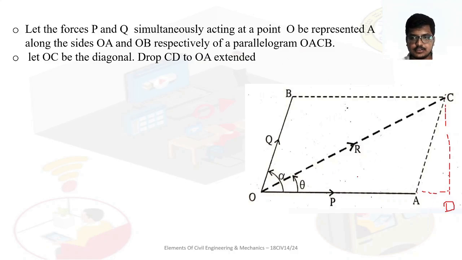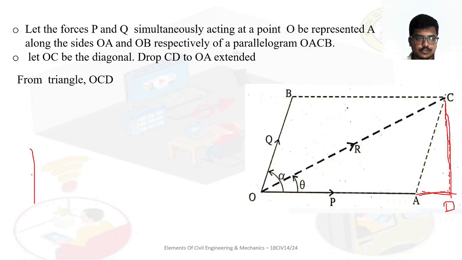Okay, so this is our figure. See here, we have to drop CD. This is a straight line, so I am drawing it with the mouse, so it is adjusted to that. So this is a straight line. Now we need to find the resultant of the forces P and Q. So P and Q are the two forces, which we arranged in this parallelogram. They have given two forces, that is P and Q. So this is P and this is Q, both acting simultaneously.